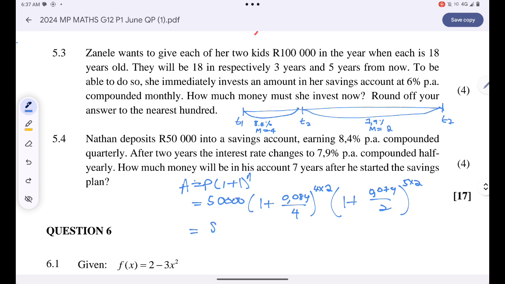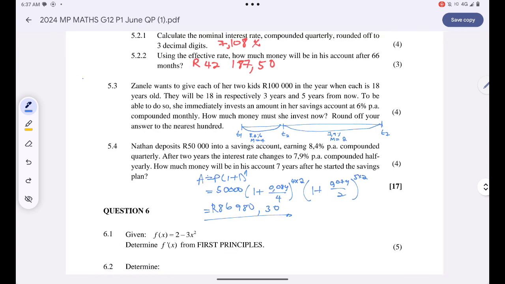So the final answer is just 86,980 rands 30 cents. This is the amount of money that Nathan will have.